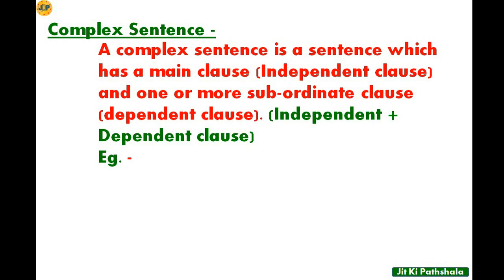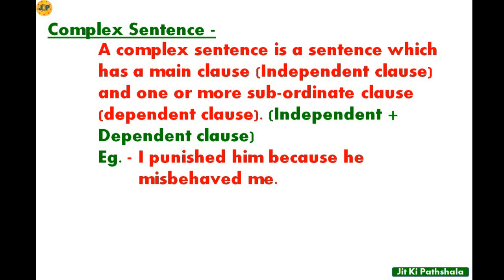So in that way you will have two sentences, one sentence will be independent and the other sentence will be dependent, and that kind of sentence is known as a complex sentence. So here you can say independent plus dependent clause. Okay, for example, I punished him because he misbehaved me.